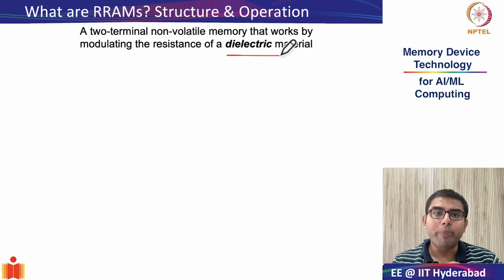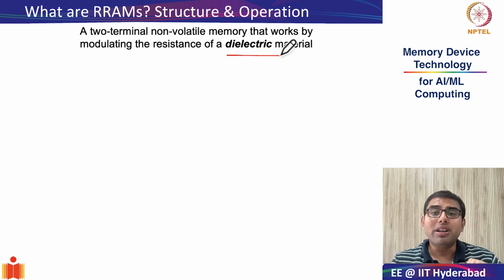Now, you may raise an objection here that even FE-RAMs or PC RAMs also have a dielectric material, and the resistance of the dielectric material is what gets modulated. In PC RAMs you have GST, which is like a dielectric material, and you keep changing it from amorphous phase to crystalline phase.